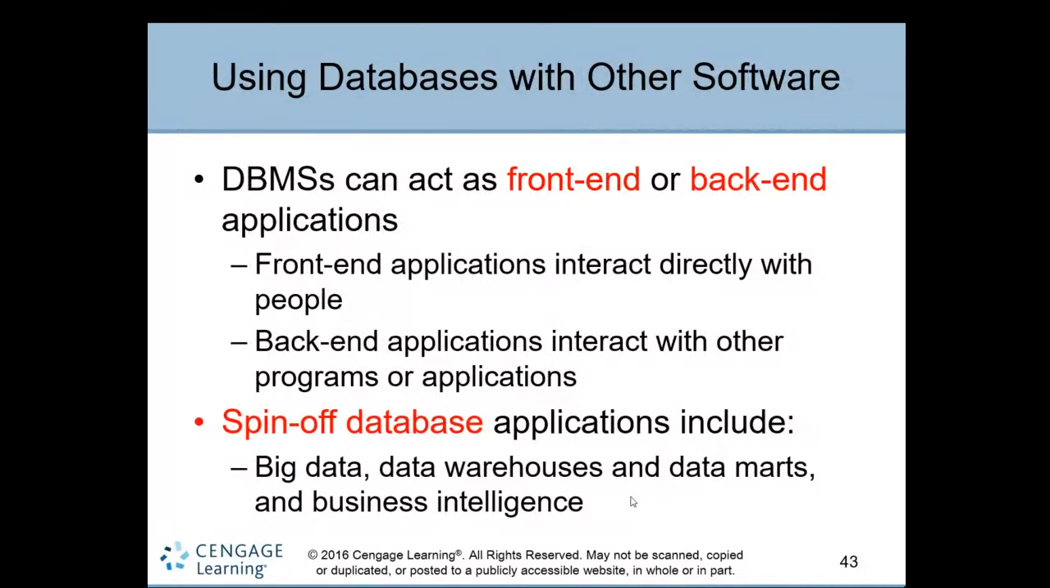Now, using a database with other applications and software, simply put, a database can act as a front end and a back end. Sometimes it acts as an application and as a back end. A front end application interacts directly with people. If you use the database as a front end, users can directly access the database management system without using an application. A back end application interacts with other programs. So a database has two faces: it can act as a front end and a back end.